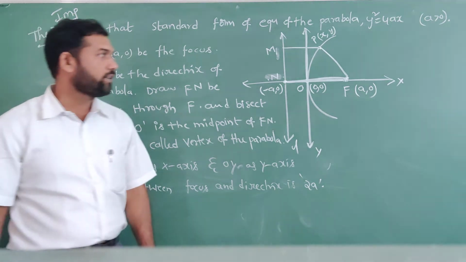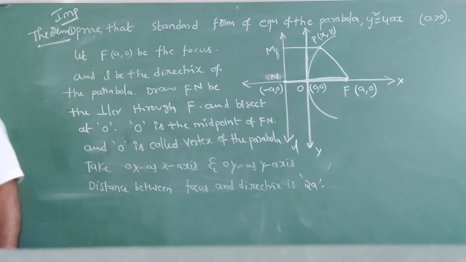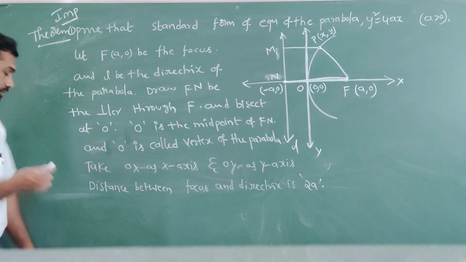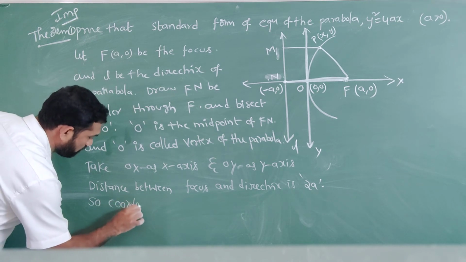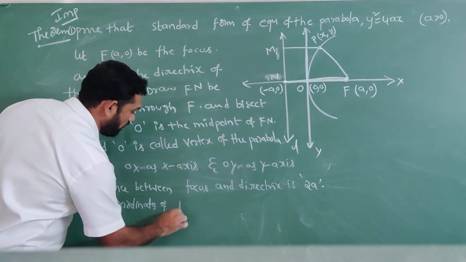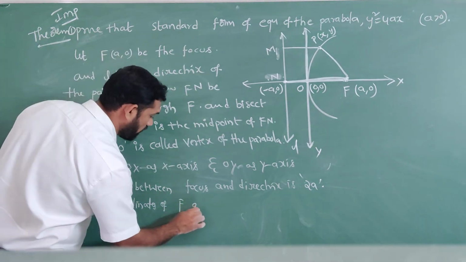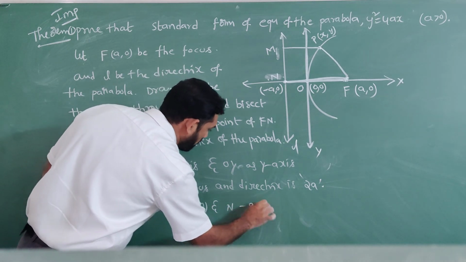So the coordinates of F are (a, 0) and N is (-a, 0).